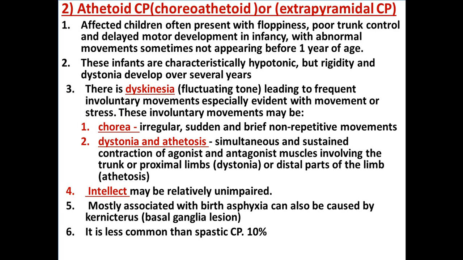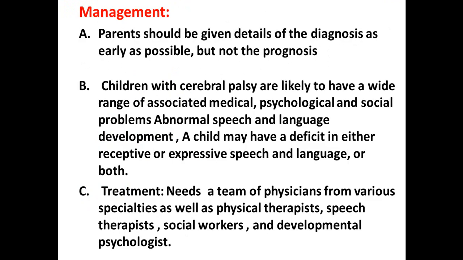Also, it can be seen with kernicterus or whenever there is a basal ganglia lesion. It is less common than spastic cerebral palsy.